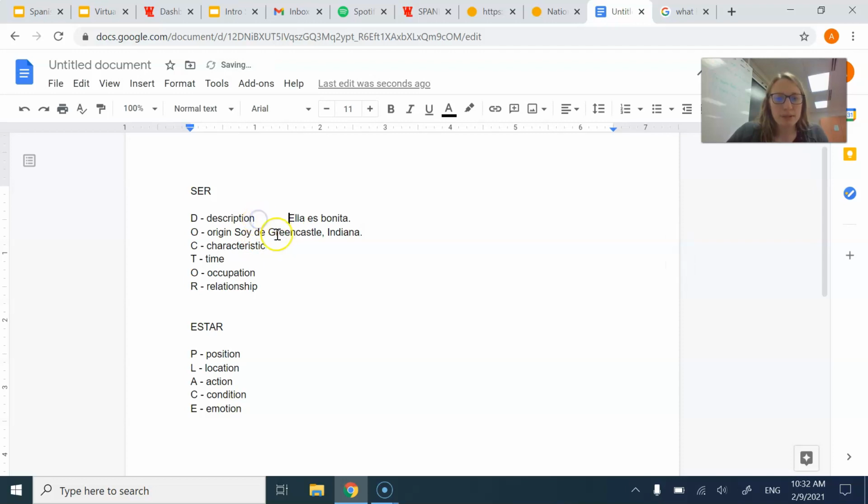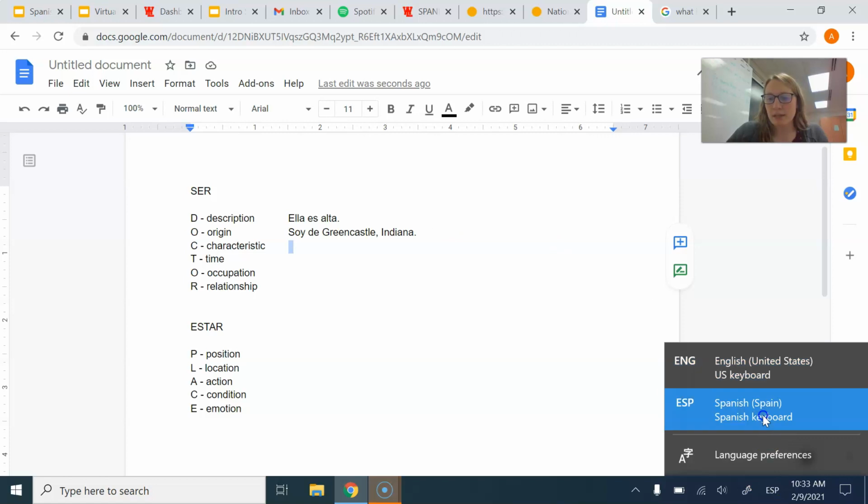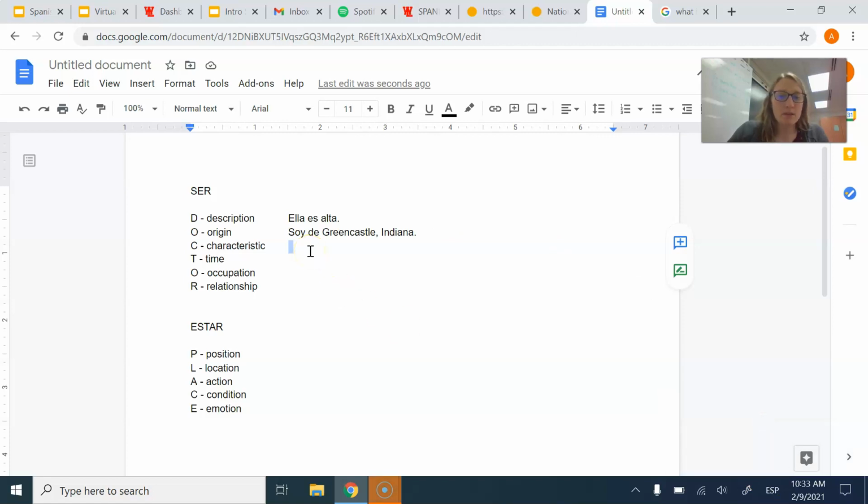Maybe I should tab these out to make this a little neater. Characteristic, similar to description, right? Description probably is more like ella es alta. How about that? That's a description. A characteristic is, let me put on my Spanish keyboard. Él es inteligente. Time, like I said, son las 10:30.